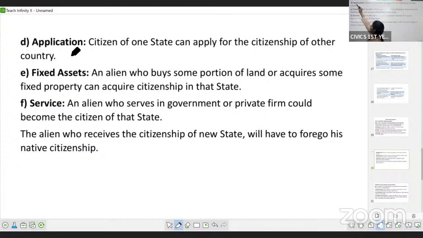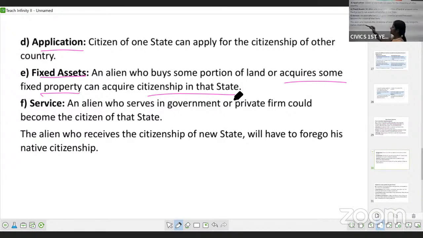If you want to become the citizen of a country, you can apply for it. The next is fixed assets. If you are buying property in a country, then you can become a citizen of that country. When you acquire fixed property, you can acquire the citizenship.